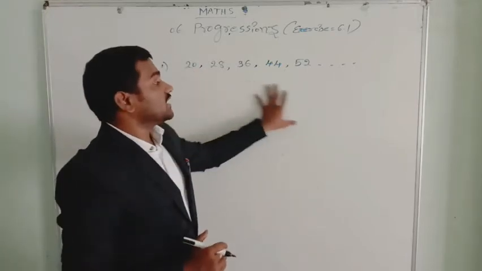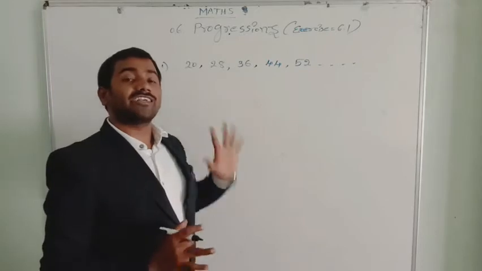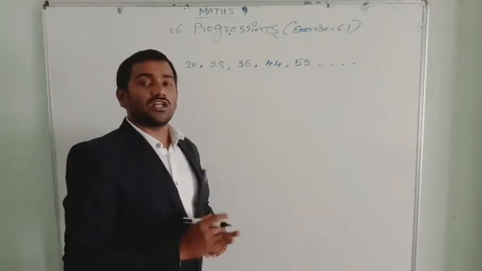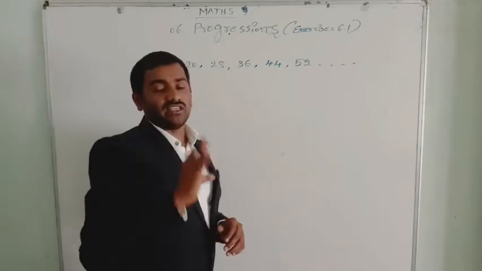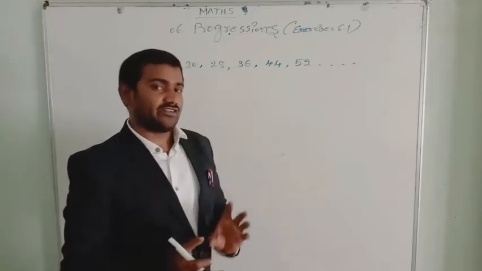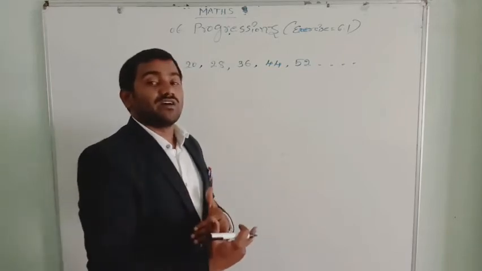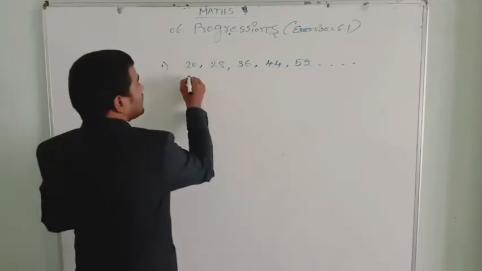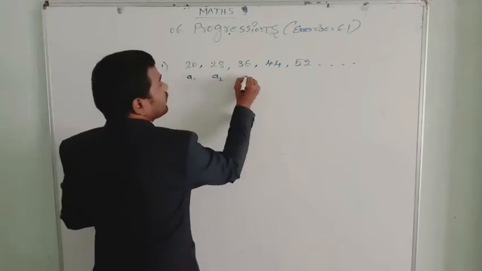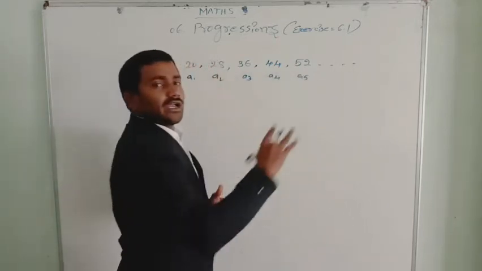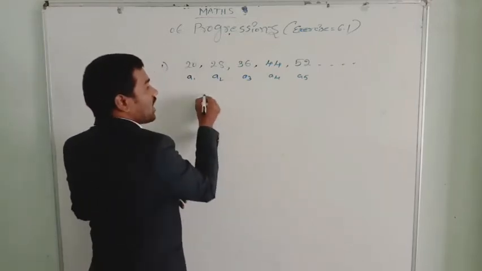So let us see whether this list of numbers is in arithmetical progression or not. How can we say it is in arithmetical progression? By knowing the common difference. If the common difference is the same, then the list of numbers is in arithmetical progression. See, it is A1, A2, A3, A4, A5. You can also take as many as you want. Let us see the common difference now.